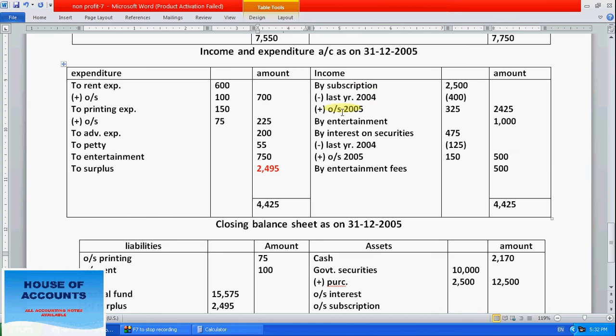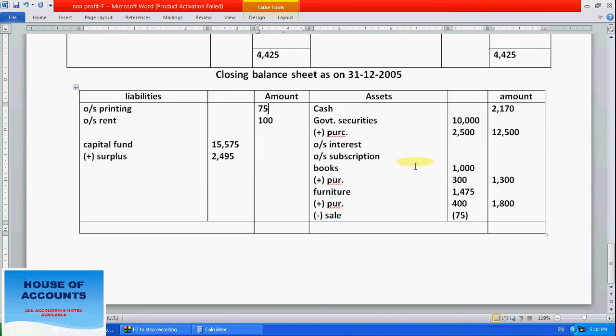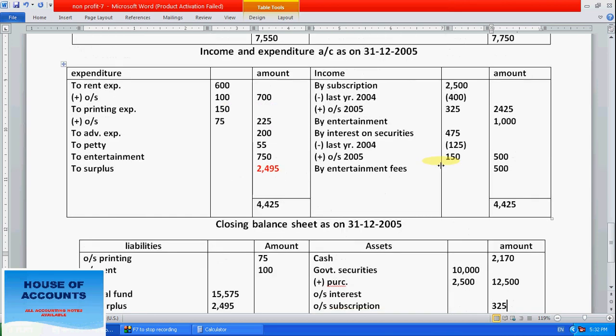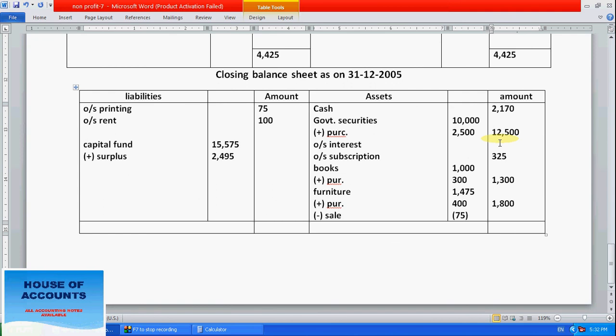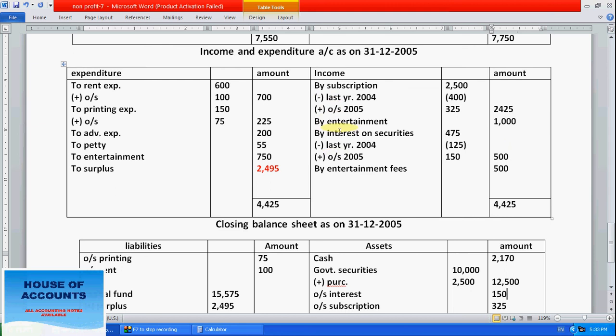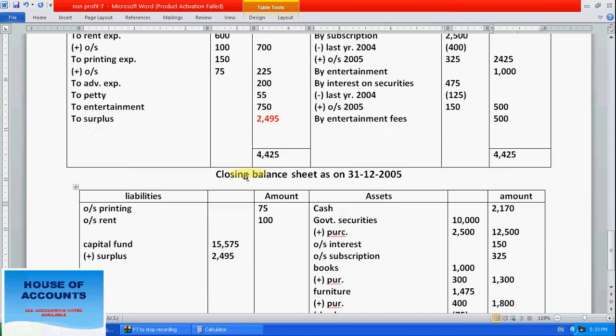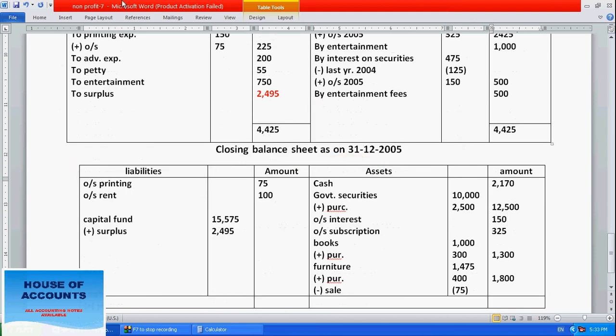Here also, current year subscription is outstanding, meaning pending. So we have 325 income pending as outstanding subscription. Right here, outstanding subscription 325. It's pending, we have to receive it later. And interest on security also, current year pending as 150. So write here interest on security 150 as pending. So only two outstanding items for the current year. We have already taken the surplus here, so all the entries we have taken.